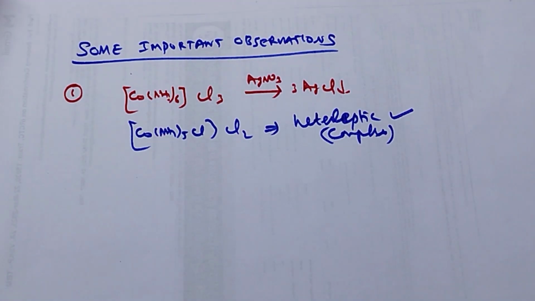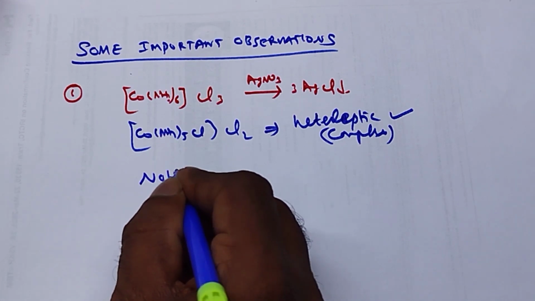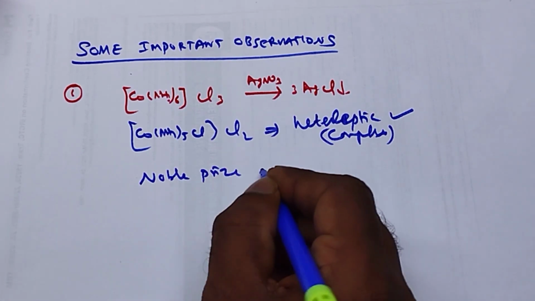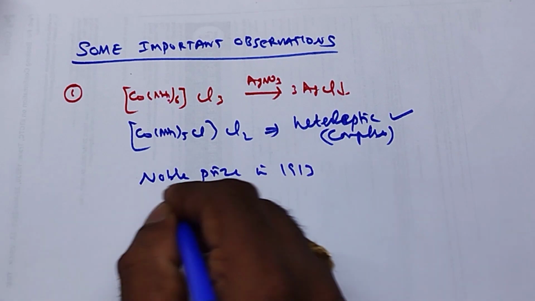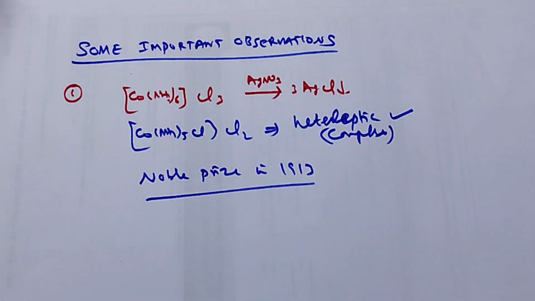Based on all this, through the efforts of Alfred Werner, coordination chemistry has emerged as a new area, a new branch in chemistry, called coordination chemistry or coordination compounds. He was also awarded the Nobel Prize in the year 1913. Lastly, we will discuss the limitations of Werner's theory.